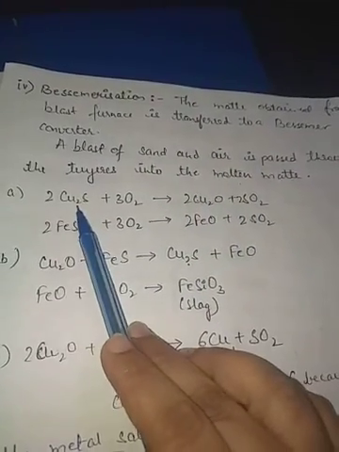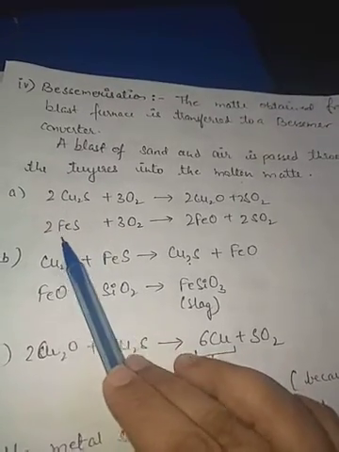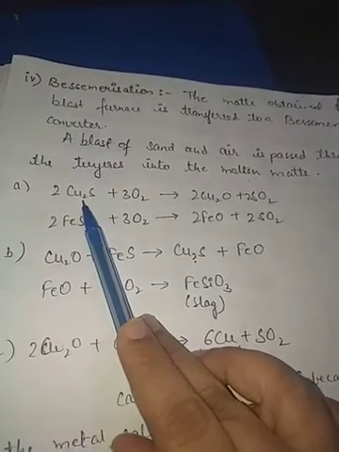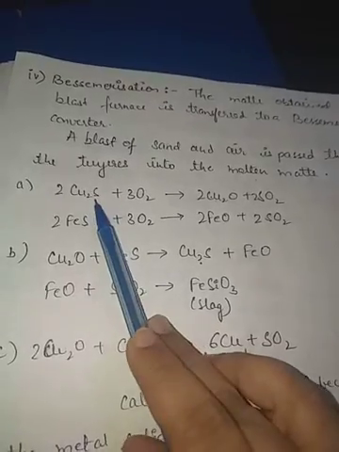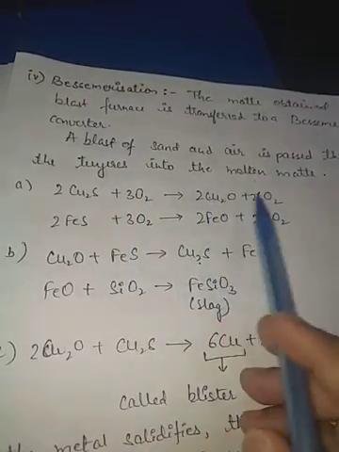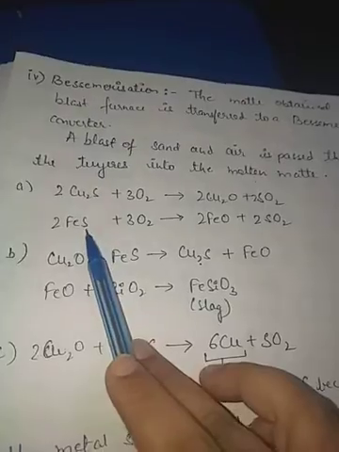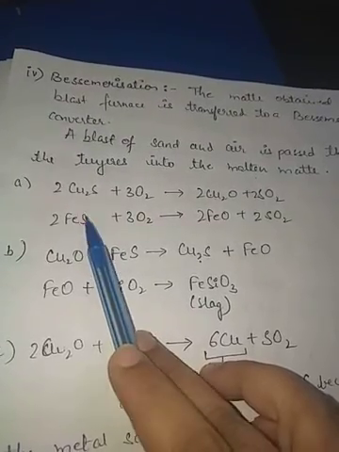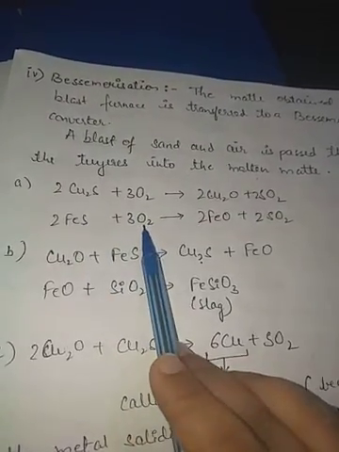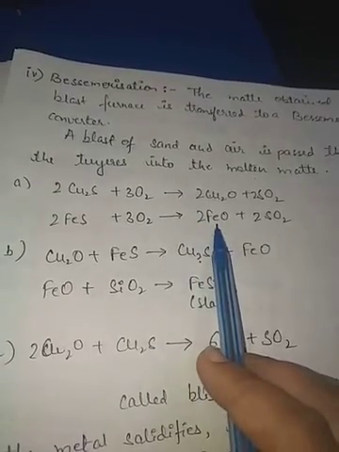In the molten matte, Cu2S and FeS, if present. Cu2S is obviously present. It will combine with oxygen to form Cu2O, and SO2 gas will be evolved. If FeS is also present as an impurity, then it will also get oxidized to form FeO.